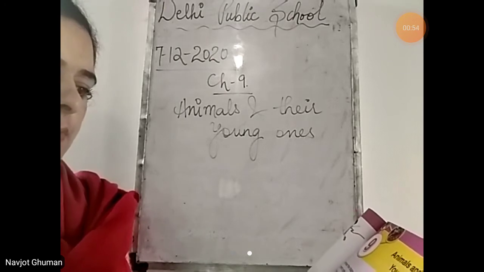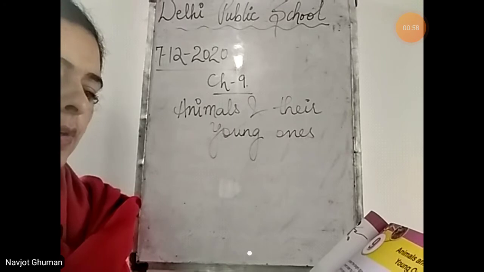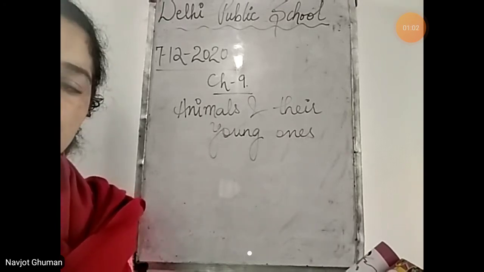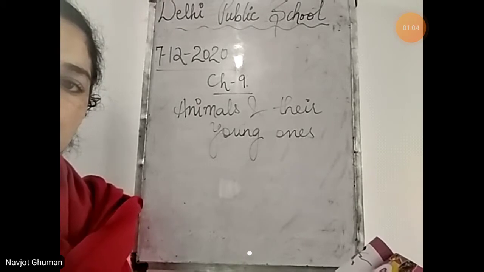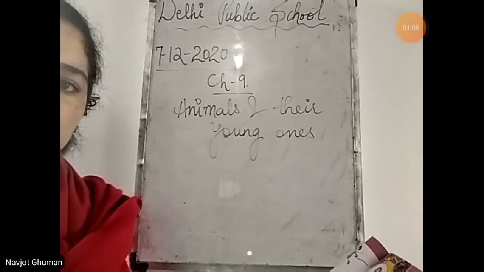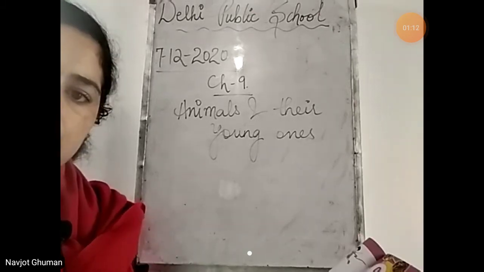Number the stages given below in their correct order to show the life cycle of a hen. There are pictures given of the life cycle of a hen. You have to number them in the correct order. They are given in the incorrect order. What comes first, then after that, then after that. Let's see.